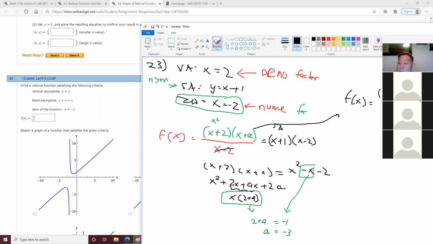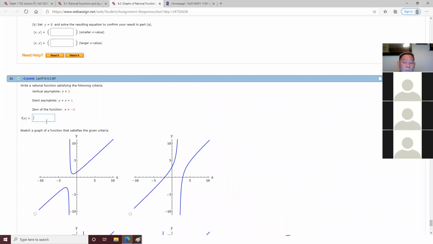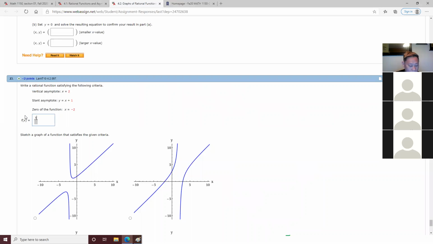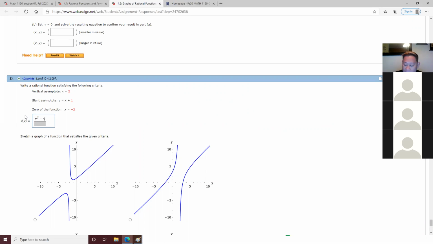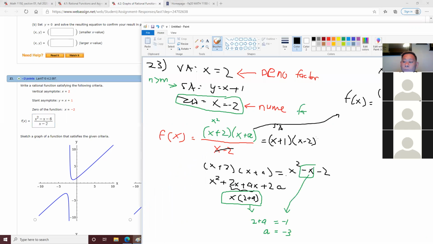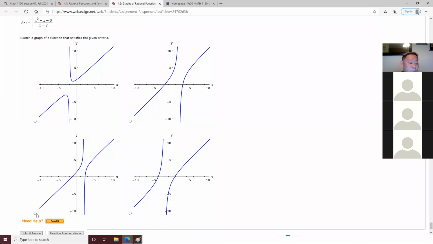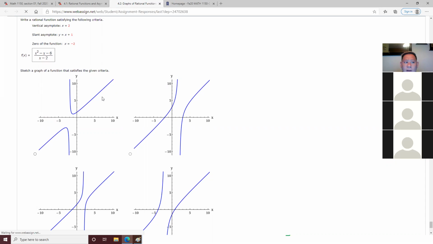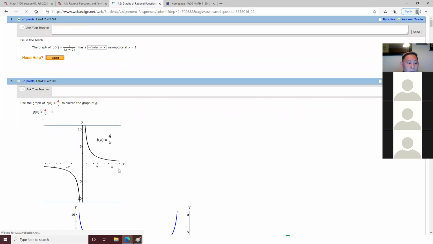Okay. If they mark you wrong, you just void it out. Let's void this one out. You get x squared minus x minus 6. So your answer in this case will be x squared minus x minus 6, and your denominator is x minus 2. And this is how you do this question. You guys all right? Yes.